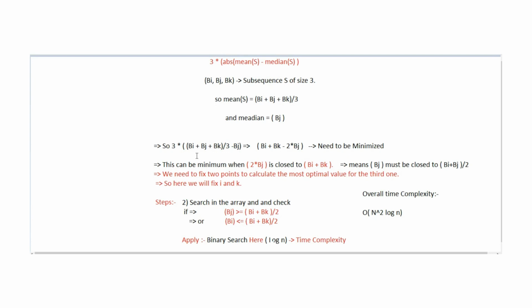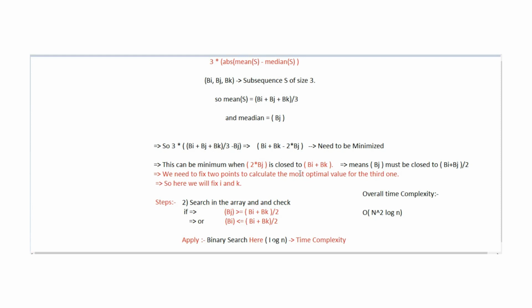So we put mean and median in this formula. After putting in the values, the final value we get is bi plus bk minus 2 times bj. Means we need to minimize this value. So here is the catch. The trick that can be found from this formula is that to minimize this value, bj must be close to bi plus bk over 2. Means to get the minimum value, bj must be close to the average of bi and bk.